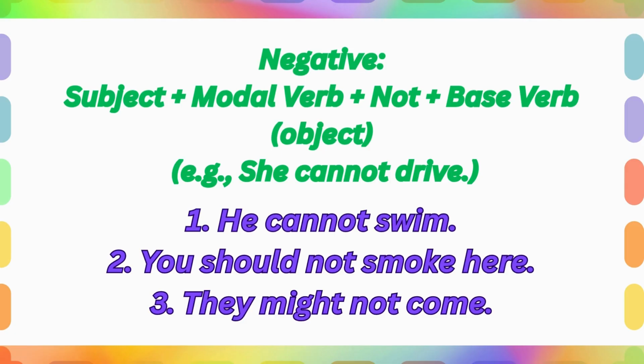Negative: subject plus modal verb plus not plus base verb plus object. Example, she cannot drive. He cannot swim. You should not smoke here. They might not come.